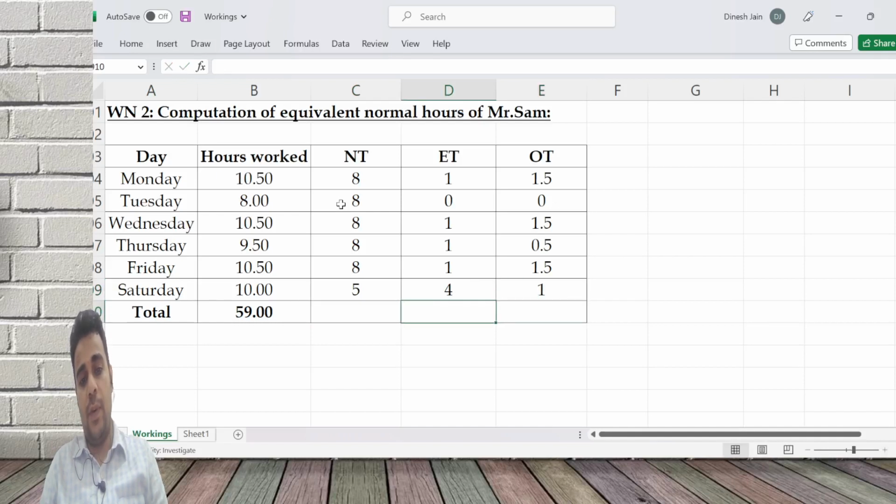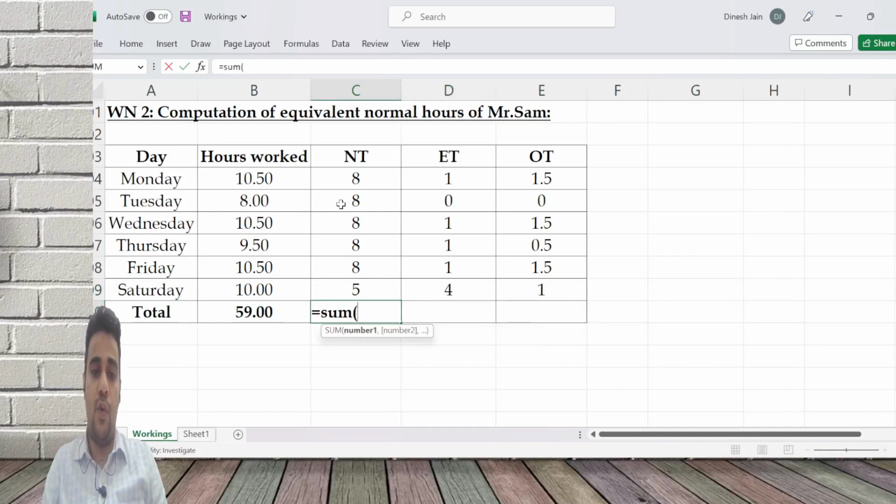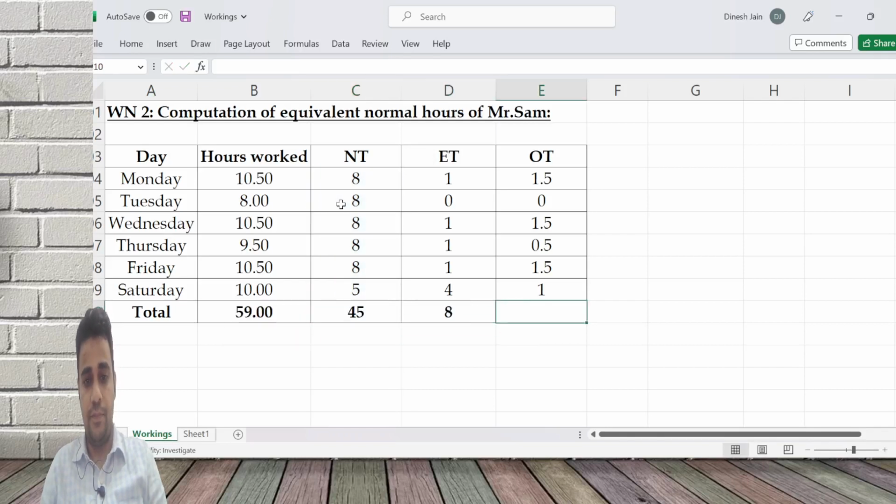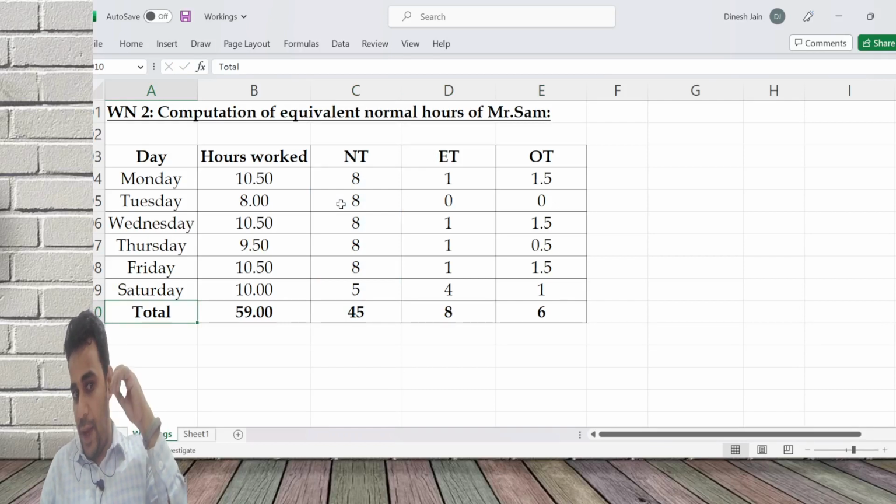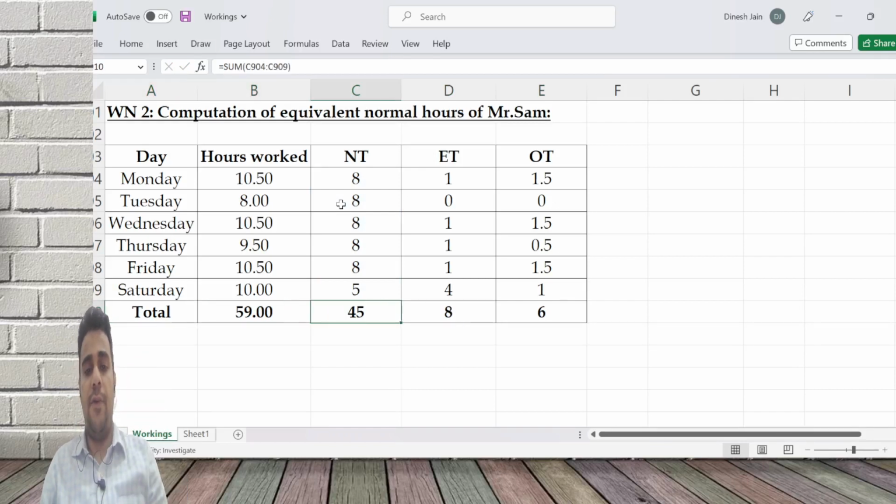Balance 1 hour is overtime. 5 hours is normal time because he works on this day for 5 hours. Extra another 4 hours till the first 9 hours. Anything beyond that is 1 hour.